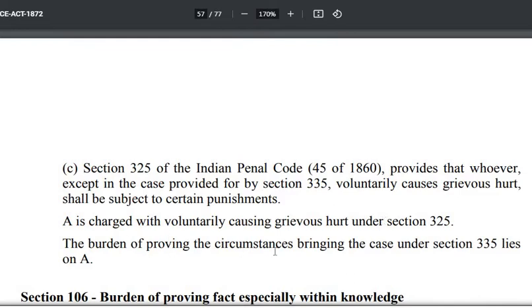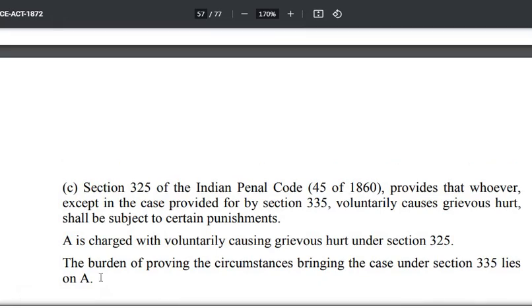The burden of proving the circumstances bringing the case under section 335 lies on A. Section 335 में भी वही है, grave and sudden provocation. कि अगर आपने किसी को grievous hurt या grave and sudden provocation ये किया है तो punishment कम हो जाएगा. And 335 में you are charged and tried and presumption is there that there is no grave and sudden provocation. So the burden lies upon the accused to prove that there was grave and sudden provocation.